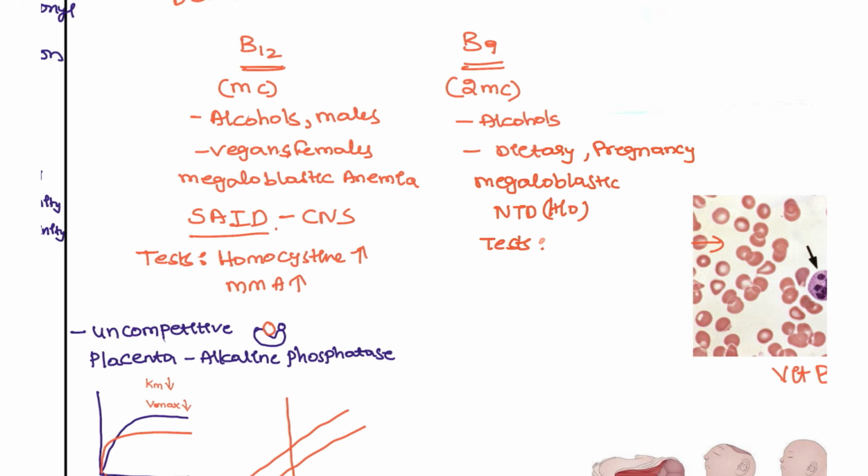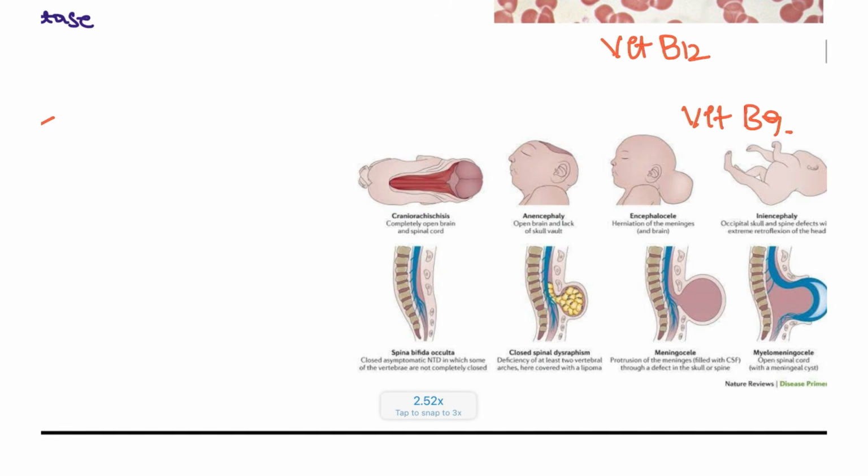The same test you have to do. What are those? Homocysteine will be elevated. Obviously we will be confused about what the condition is. Then you do the methylmalonic acid, this will come out normal. And if you do the FIGLU test, it is elevated here, whereas in B12 the FIGLU test will be normal. Okay, this is the difference between vitamin B9 and B12.